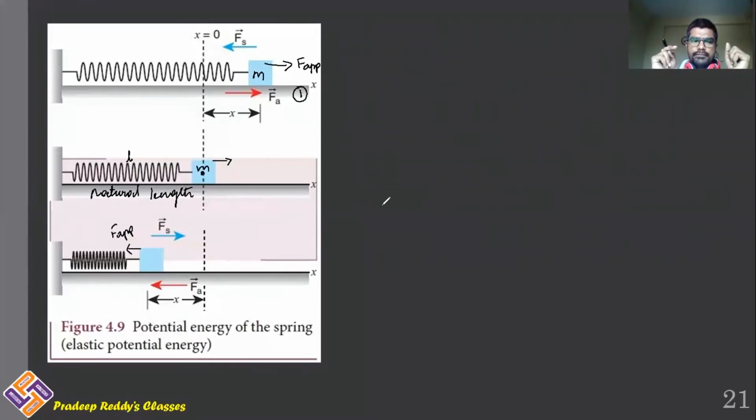As a result, spring force is opposing the applied force. And when you are applying force inward, spring force is outward. When you are applying force outward, spring force is inward, vice versa. Now somehow applied force magnitude is greater than that of the spring force. Therefore, you have elongated the spring by some distance x. X is the elongation which has been observed.